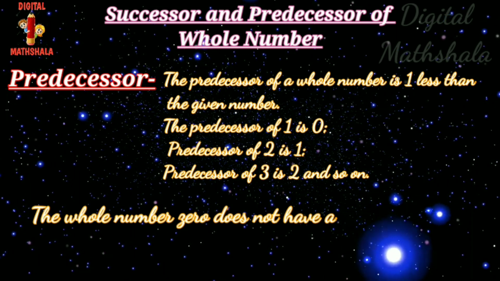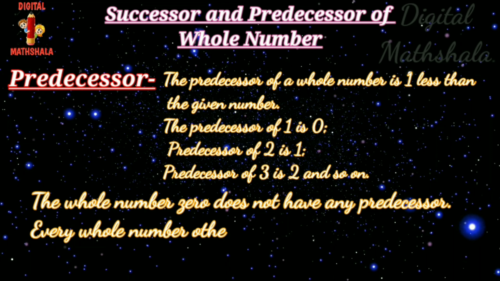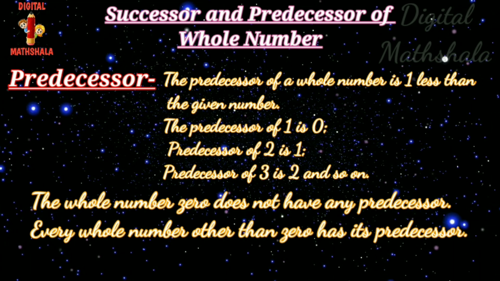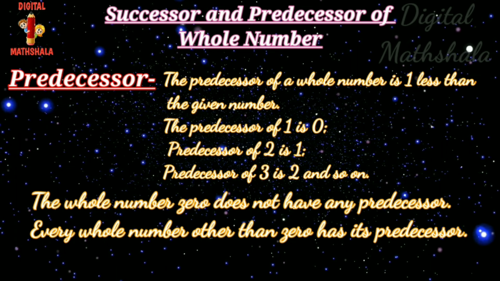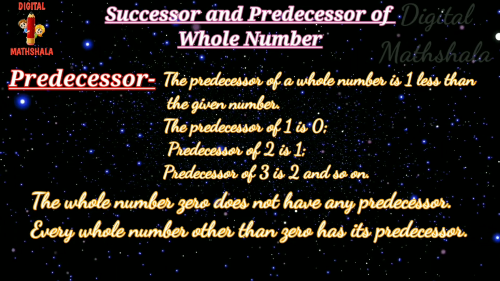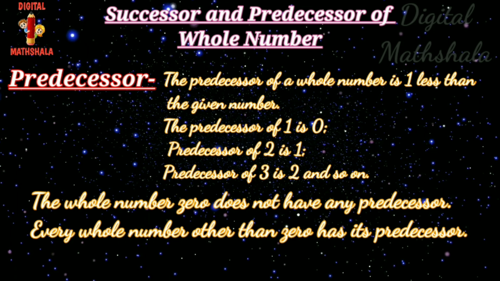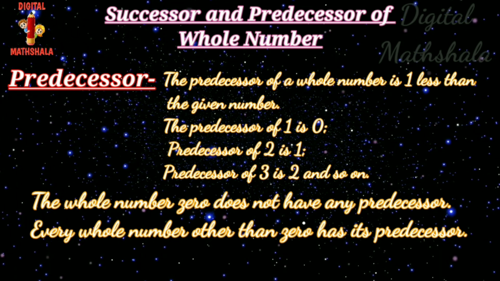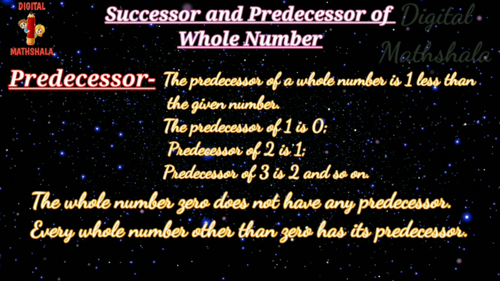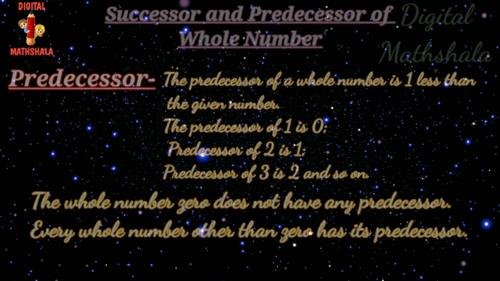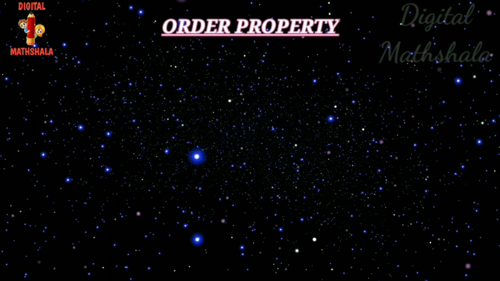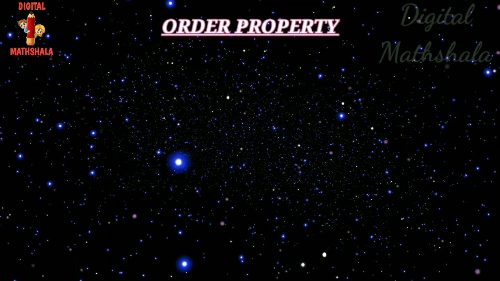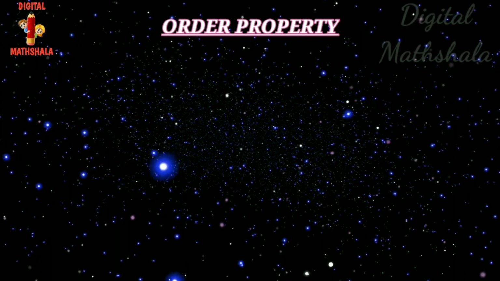The whole number 0 does not have any predecessor. We observe that every whole number other than 0 has its predecessor. Also, if A is the successor of B, then B is the predecessor of A. By the representation on the number line, we may obtain some important properties of whole numbers.